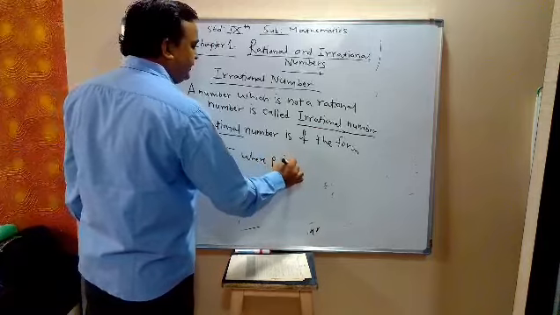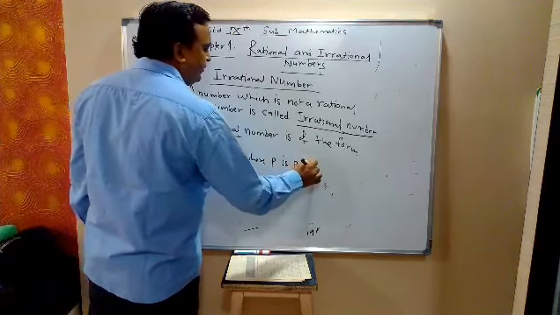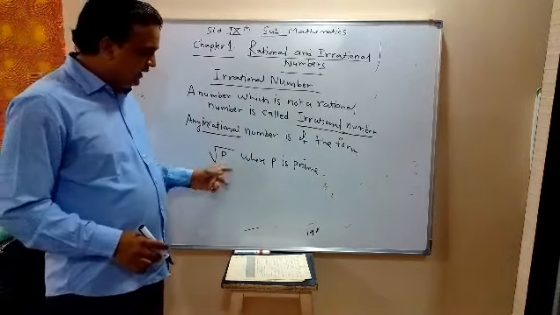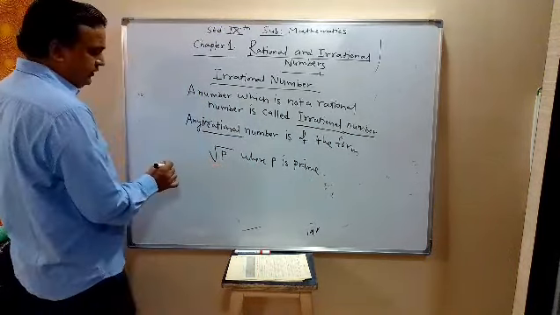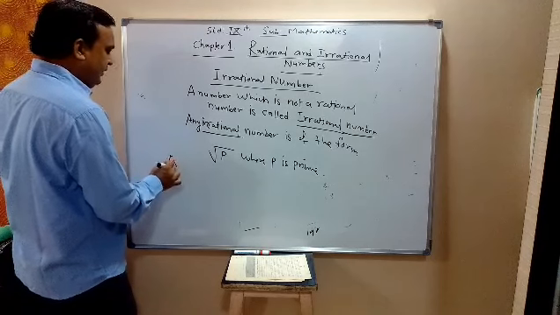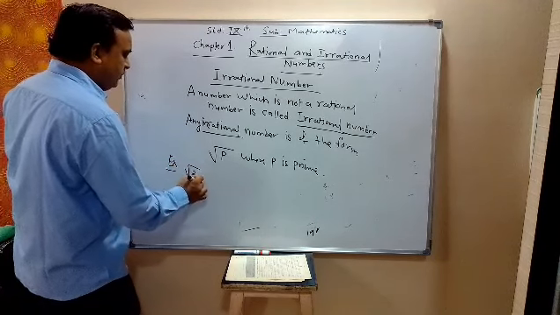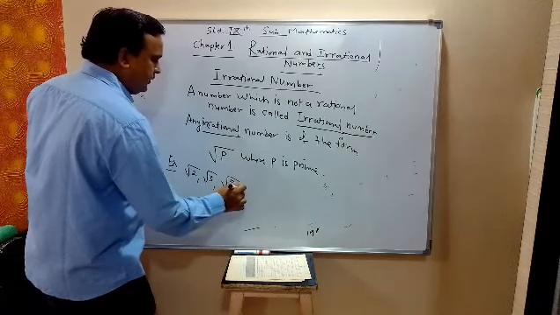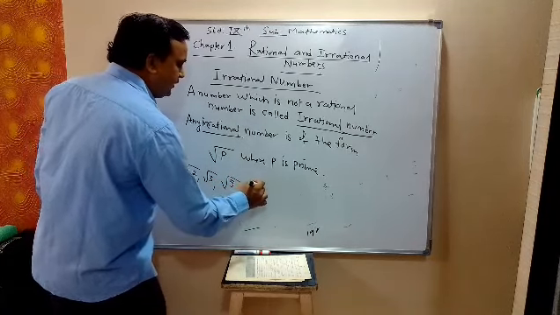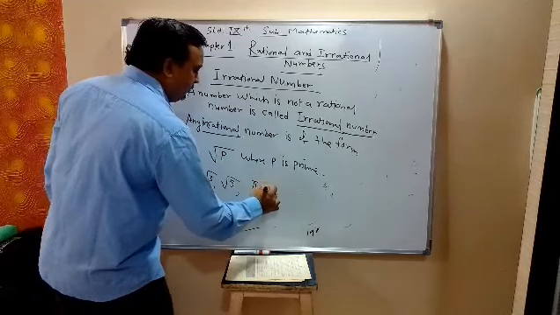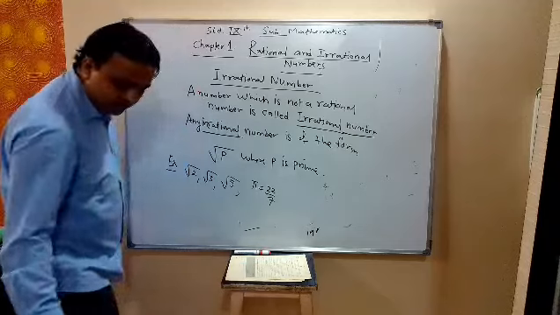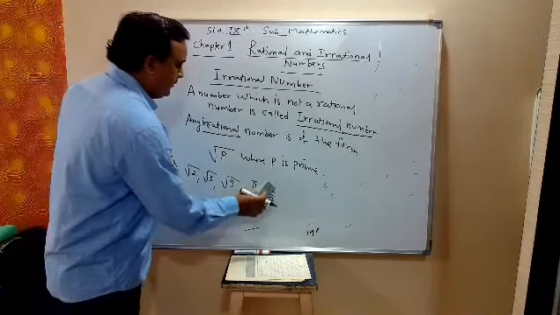For example, you can take root 2, root 3, root 5, then pi, which is 22 upon 7, is also pi.